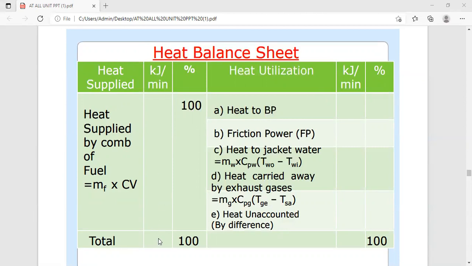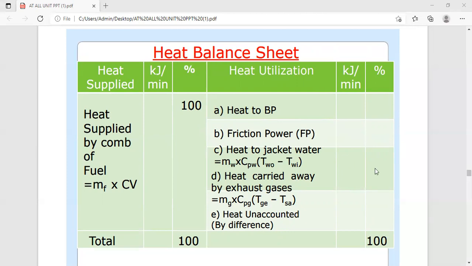Okay, so the total we are getting here, 100% we are saying it is, and how much of it is utilized: that is BP, BP into 60, we are writing in kilojoule per minute, and percentage-wise we are writing here. Friction power we can calculate, that is indicated as IP minus BP, we are getting the friction power.